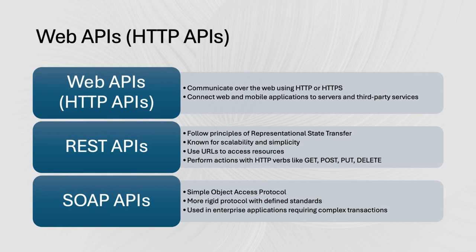Web APIs communicate over the web using HTTP or HTTPS. REST APIs are scalable and simple, using URLs and HTTP verbs. SOAP APIs are more rigid, used in enterprise applications for complex transactions.